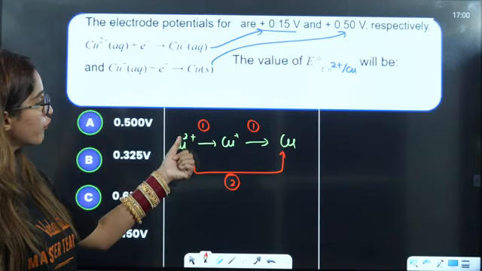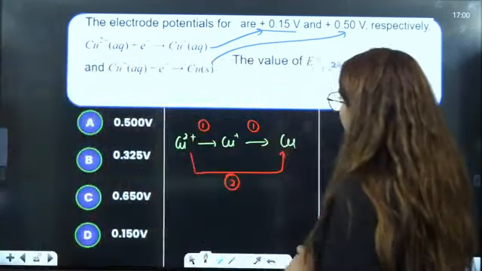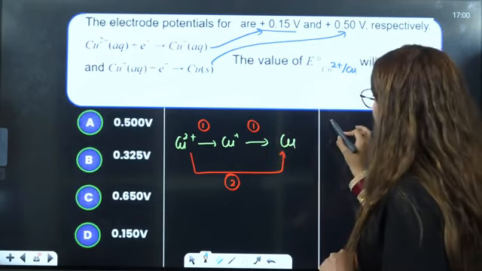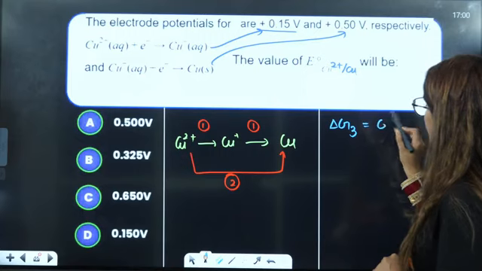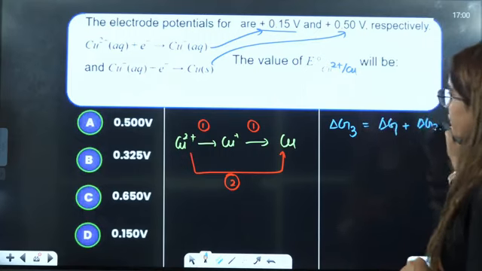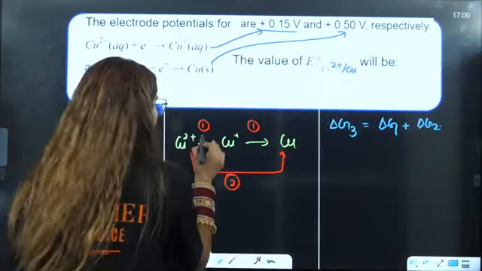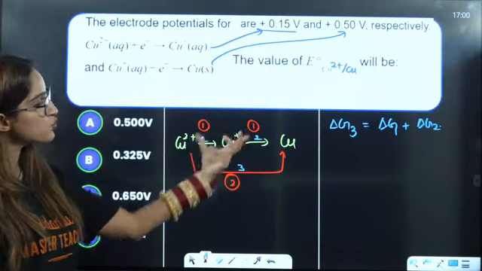They are asking you from Cu2 positive to Cu only, right? Now we know that delta G is conserved. Delta G of 3 is equal to delta G of 1 plus delta G of 2. If this is the first path, this is the second path, this is the third path, then 1 plus 2 is equal to 3.